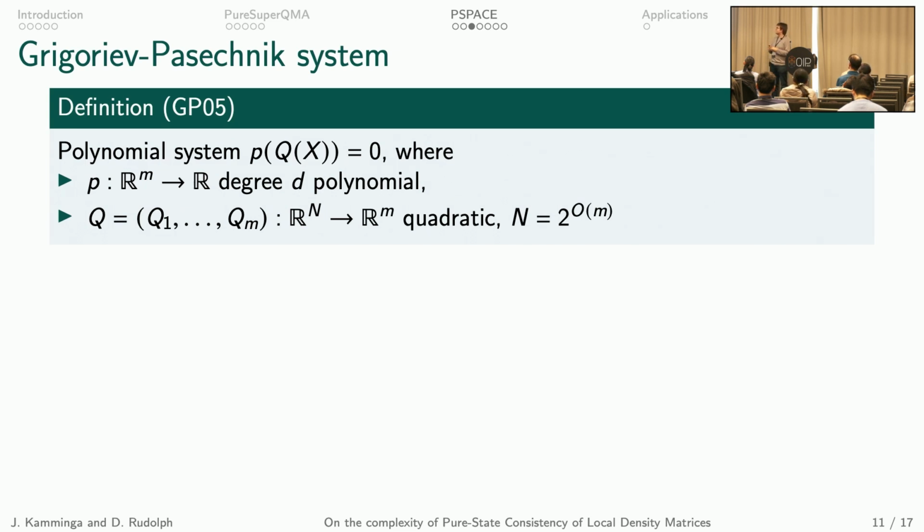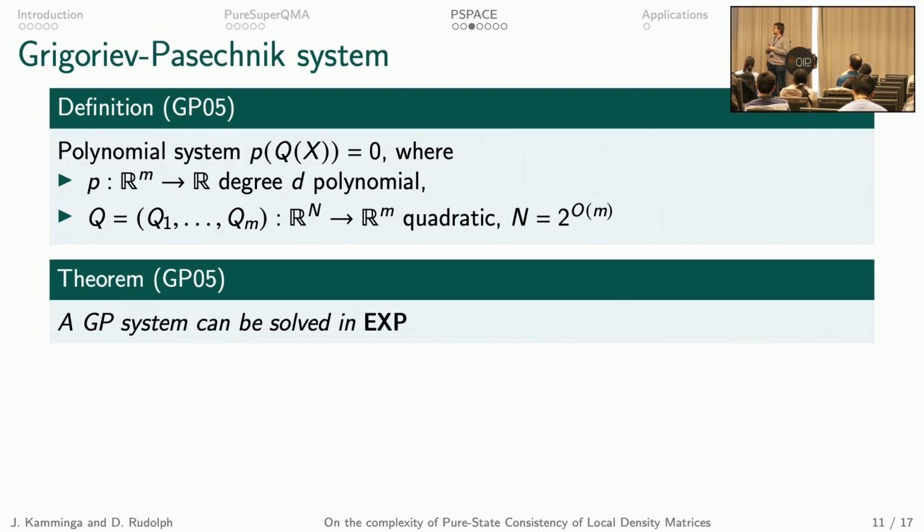And Grigoriev and Pasechnik show that the GP system can be solved in exponential time. In this work, we improved this to P-space using the characterization of P-space as NC-poly, which is parallel polynomial time, or circuits of poly depth.